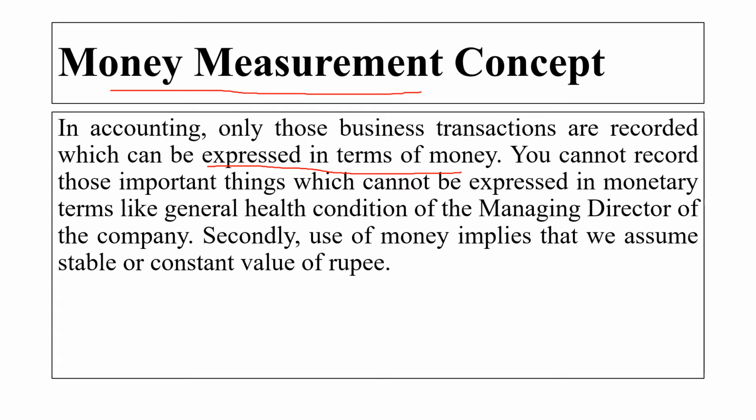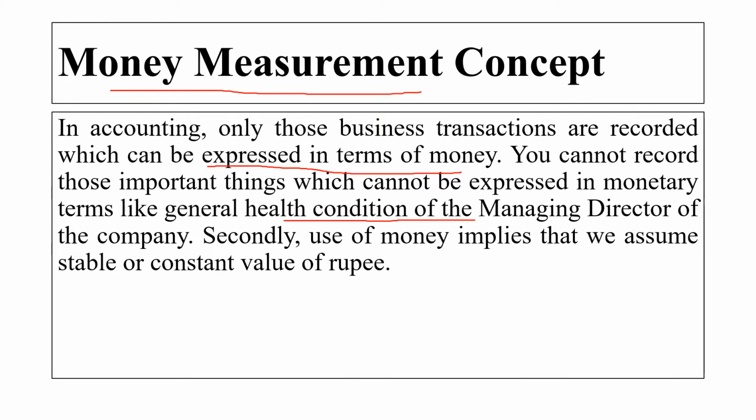Now the money measurement concept has two limitations. First, you cannot record important things which cannot be expressed in monetary terms, like the general health condition of the managing director of the company. Why can we not record it?